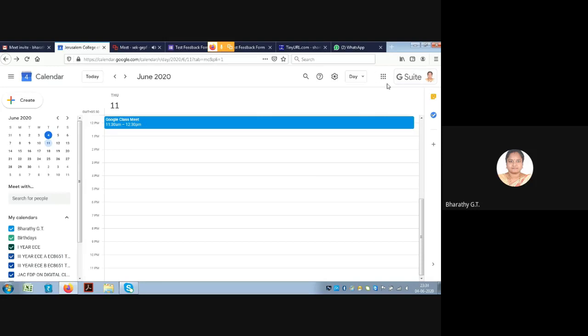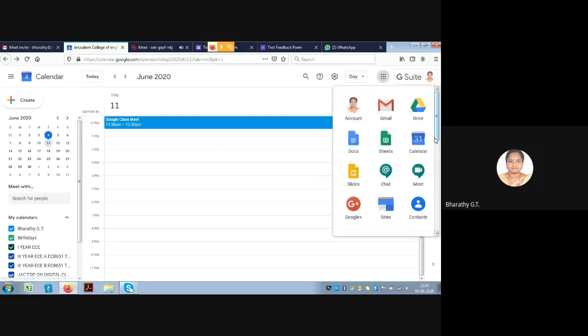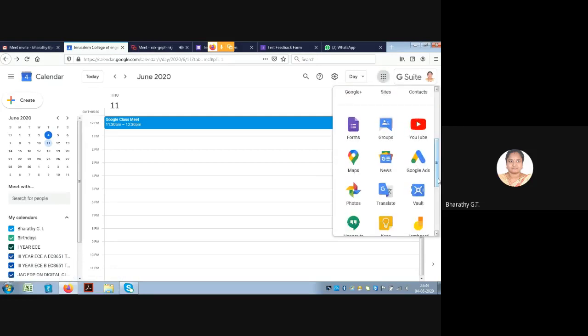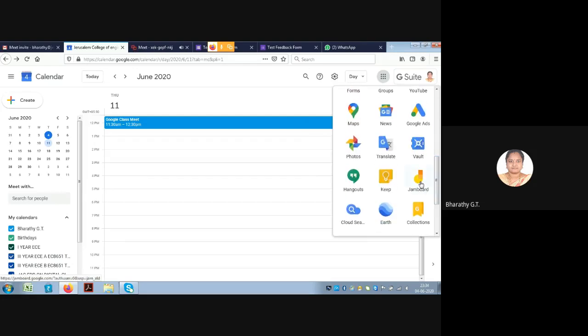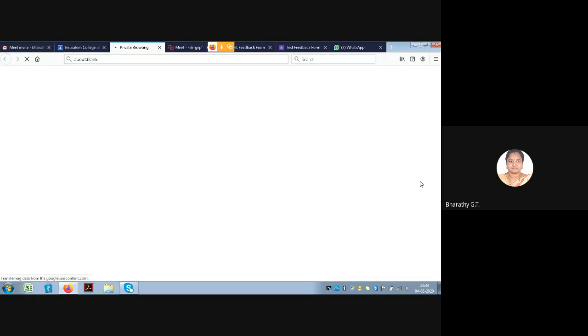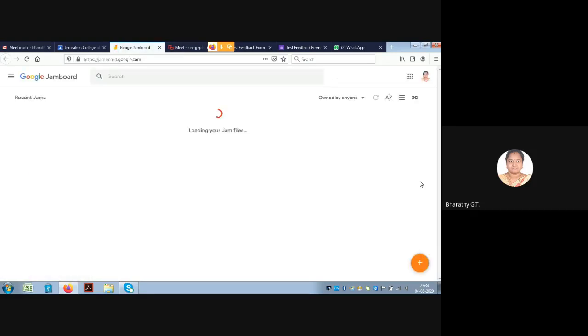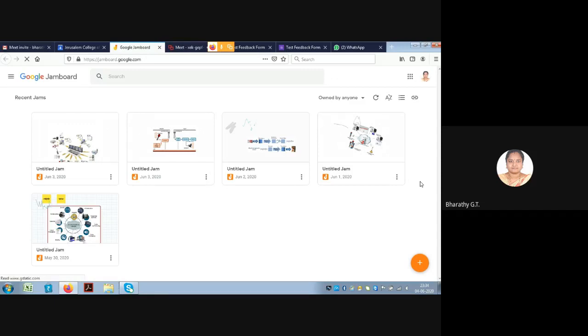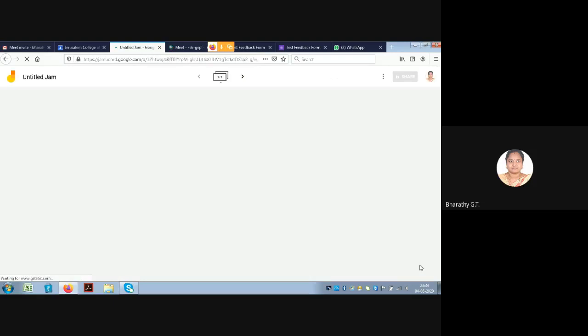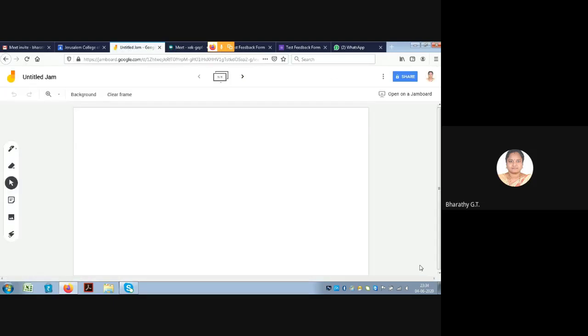So the last application that I would like to explain about is the Jamboard. At the bottom you can see this Jamboard, which can be again used as a whiteboard, an interactive whiteboard. This will be useful for teachers. If you want to create a new Jamboard, on the bottom right corner you have this plus button. Click on that. Once you click on it, a new Jam will open. So this is the Jamboard.